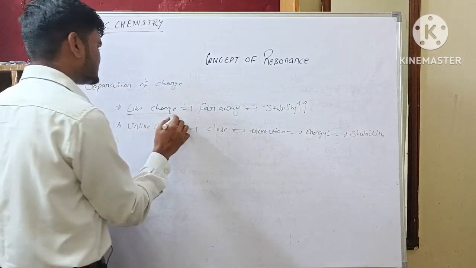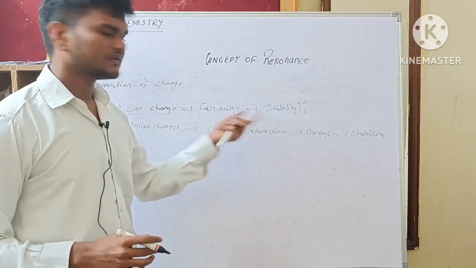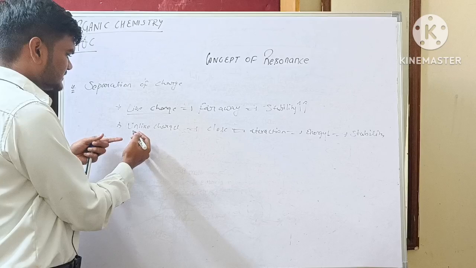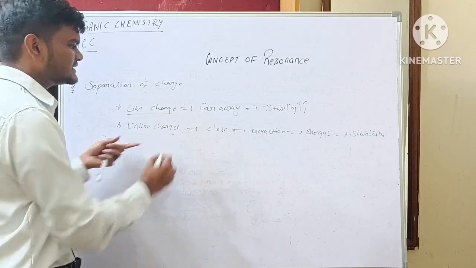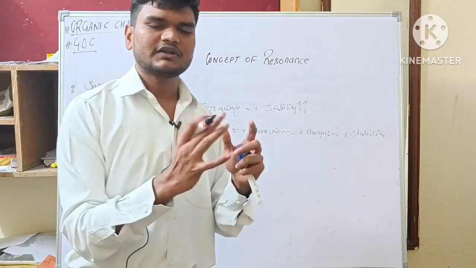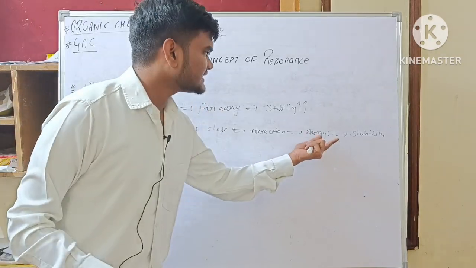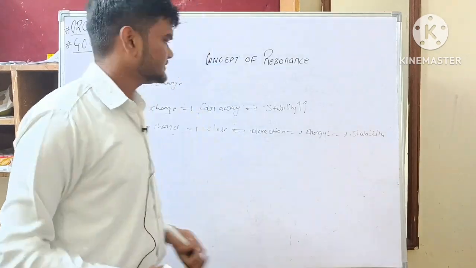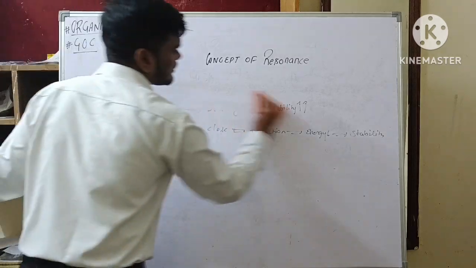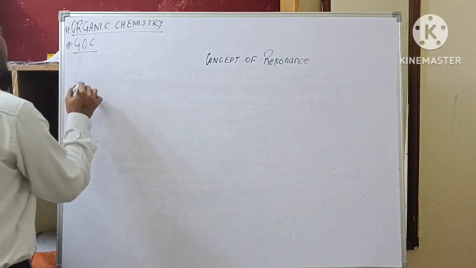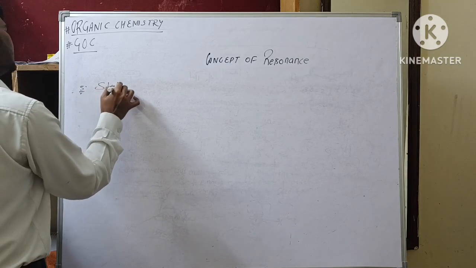So in the most stable canonical form, like charges will be far away, and in the unlike, unlike charges will want to be close to each other to release the energy and to become more stable. Number 4, and the last one is when all these 4 rules tie, the 5th one is related to the stability of intermediate.